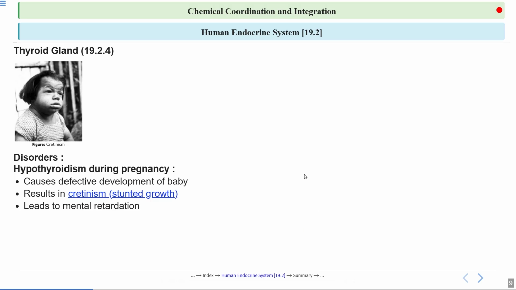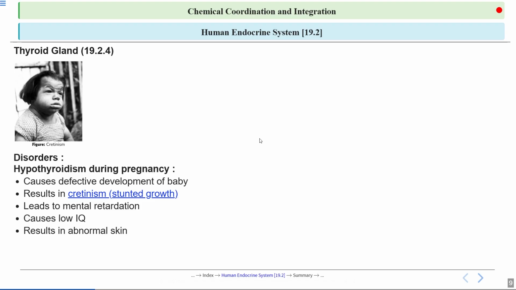So we know that the thyroid gland is very important for brain development. Lack of these hormones in early life leads to mental retardation, as the brain doesn't develop properly without them. It also causes low IQ by affecting brain development, especially in children. This is due to insufficient thyroid hormones, which are very crucial for cognitive growth.